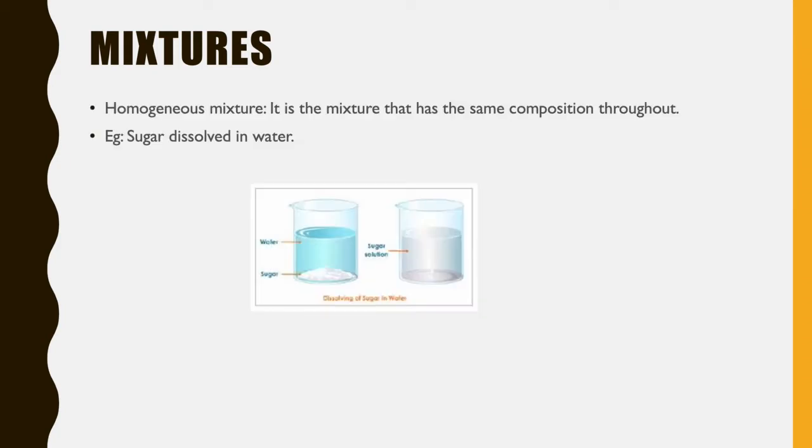Now the homogeneous mixture is the mixture that has the same composition throughout. Okay, like if you dissolve sugar in water, when the sugar solution is prepared, everywhere in the sugar solution you will get the same property. That's why it is called a homogeneous mixture.